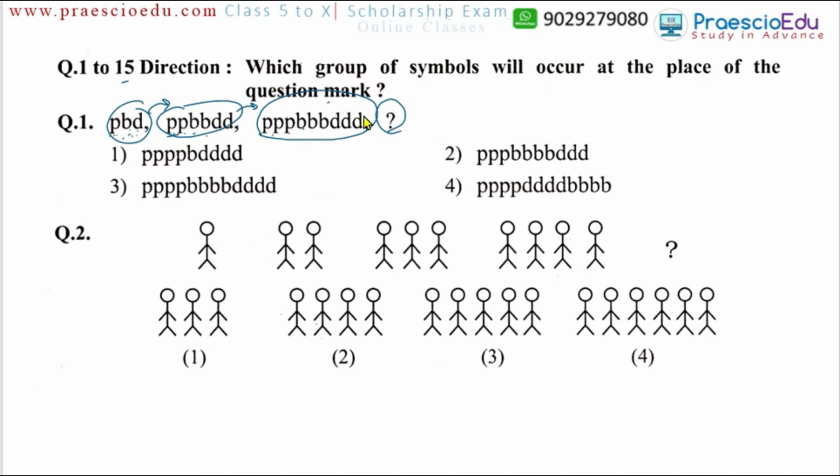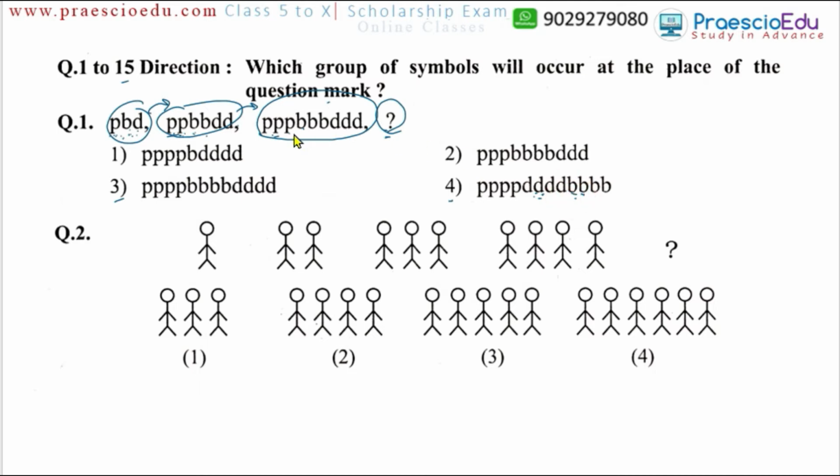Of the symbols. So what will come at the question mark? Here the 3, here 2, and here 1, means 1 2 3. So here there should be 4 quantities, and 4 quantities are given in option number 3. If you see option number 4, the positions of P and B, B and D are interchanged.